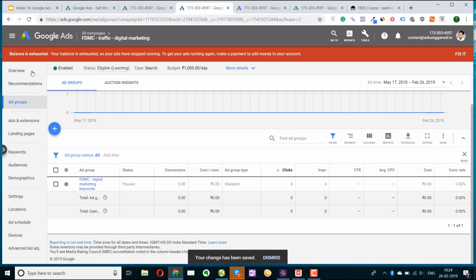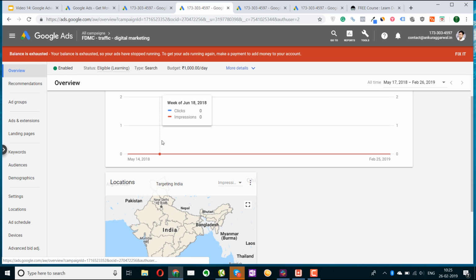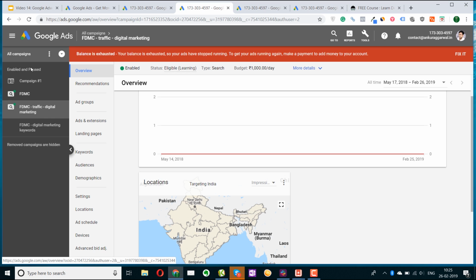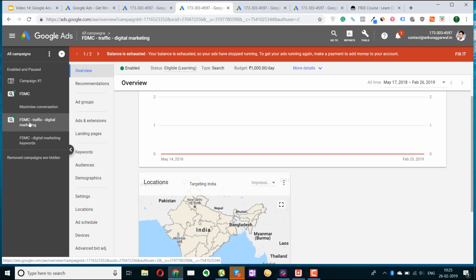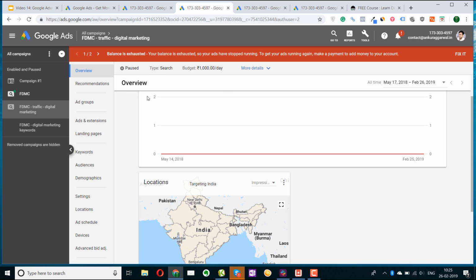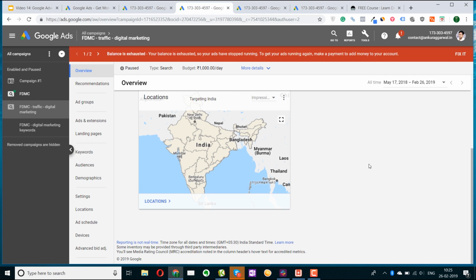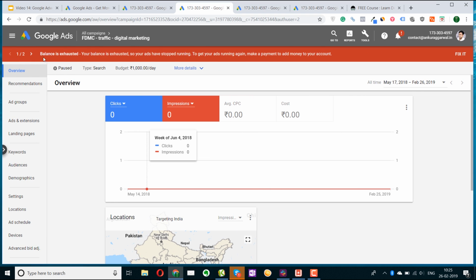Again, you can go to the overview section, and you can select your campaigns here. Like I've created this digital marketing campaign. You can also select your campaign here. I will choose this one, and I will pause it because I don't want to run it right now. Right now it doesn't have any data, that's why it's not showing anything in the dashboard.